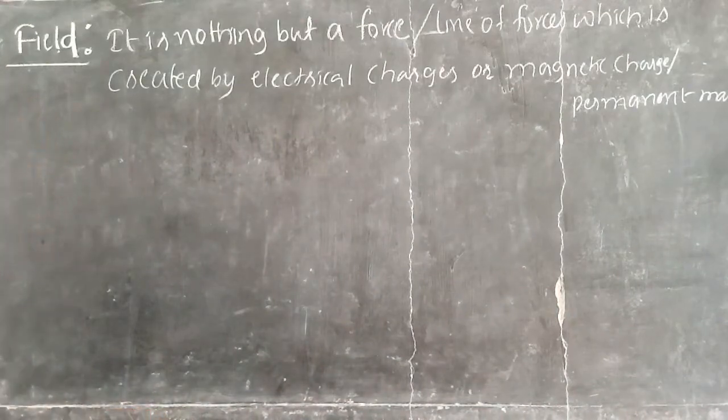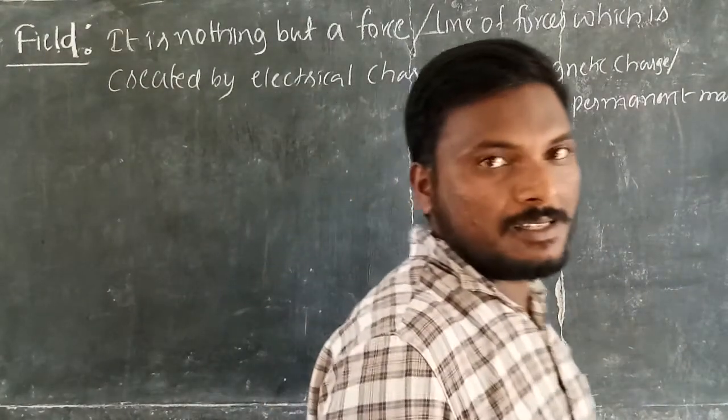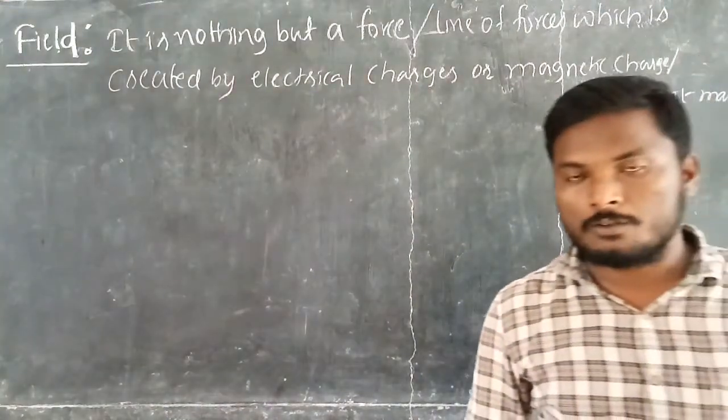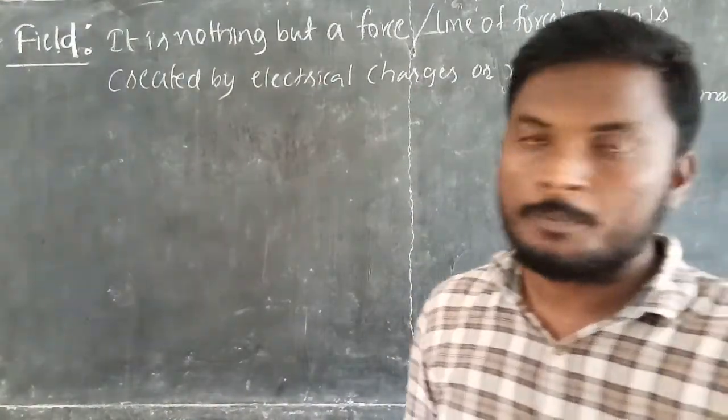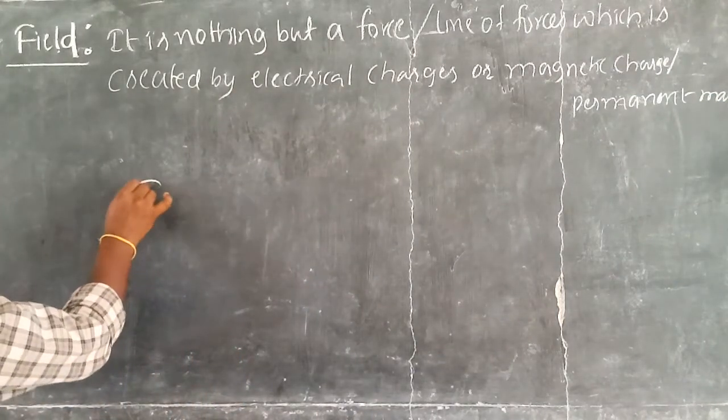If you take electrical charges, we have two types of charges basically, positive charge and negative charge, which is already known to you. Suppose you take a positive charge.